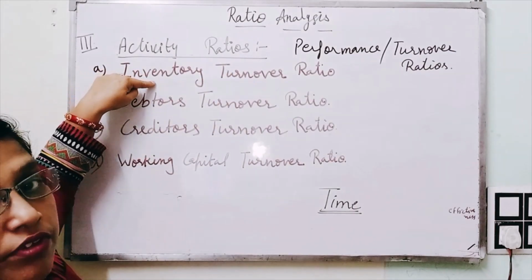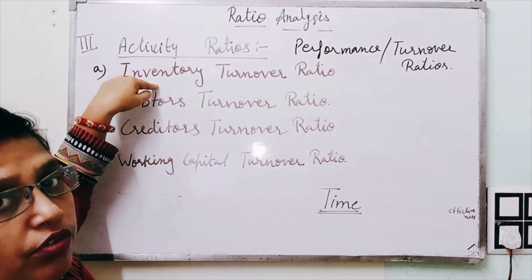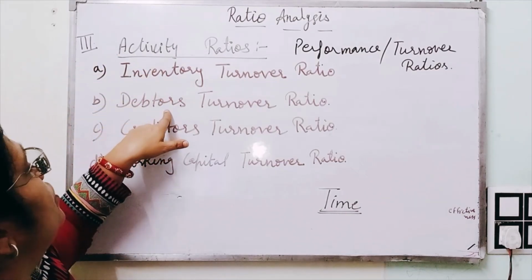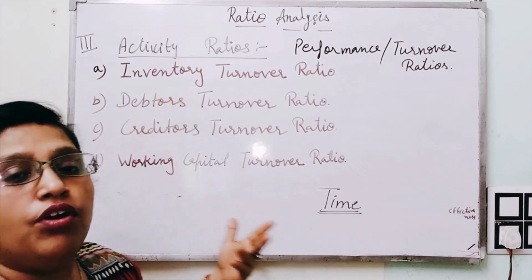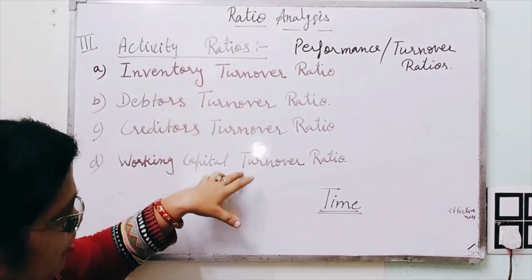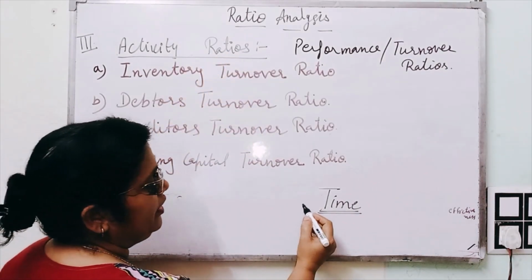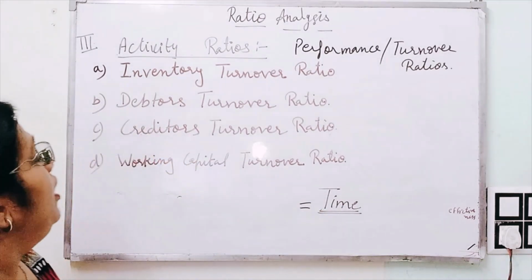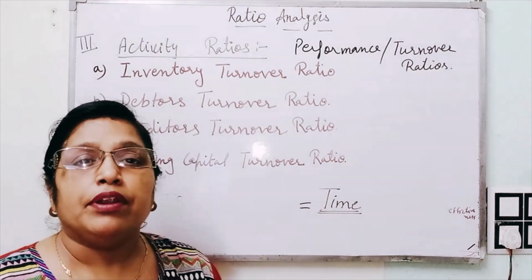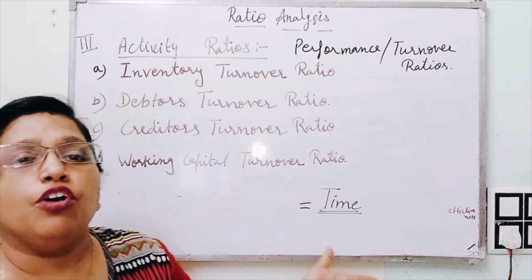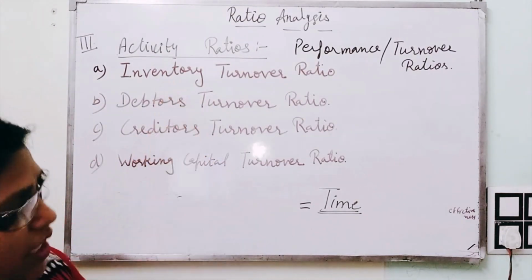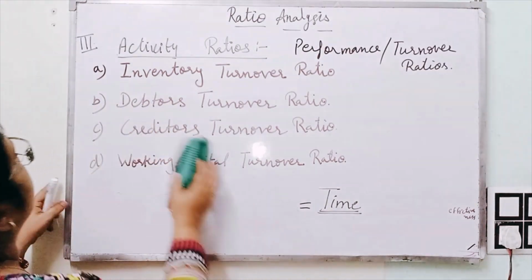In case of inventory, we have to calculate the movement of stock of raw materials, stock of finished goods, etc. In case of debtors turnover ratio, we have to calculate the incoming amount from the debtors, the time period. Means when we calculate turnover ratios, it is calculated in time. Clear? In the same way, creditors turnover ratio is to be calculated for aggregate payment of the creditors, which is to be made in how many days. Next is working capital turnover ratio. So in this class we will start the first part, that is inventory turnover ratio.